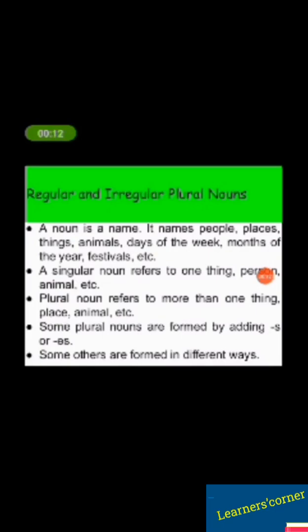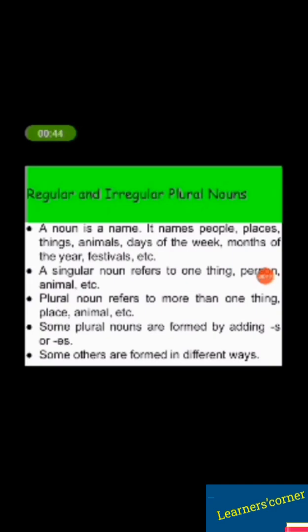In this lesson, our topic of discussion will be regular and irregular plural nouns. Regular and irregular plural nouns. I believe that you still remember that a noun is a name. It names people, places, things, ideas, concepts, festivals, etc.